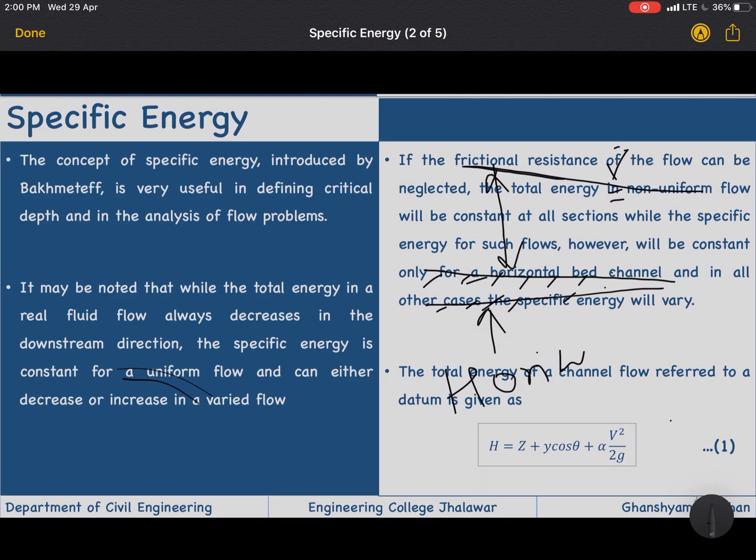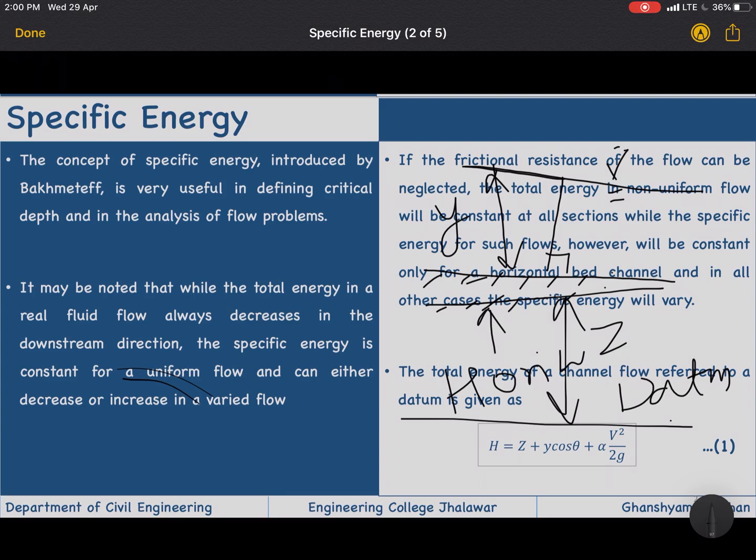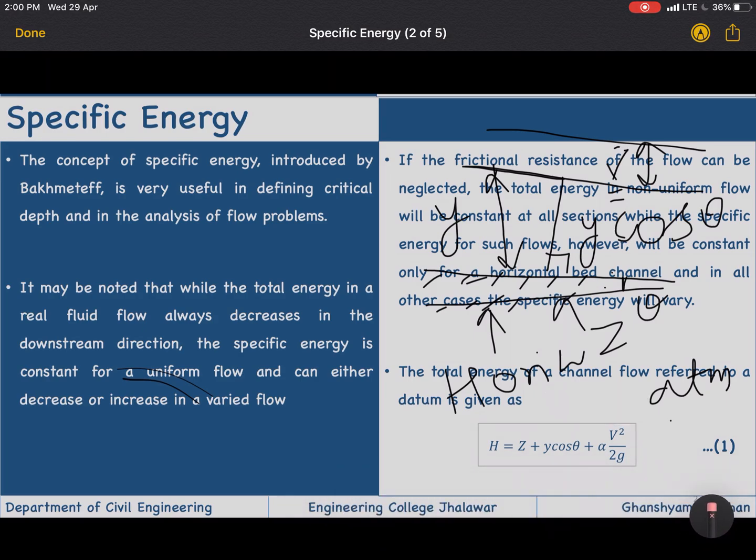If we are taking with respect to the datum, let us say datum is here somewhere, so this will be Z. Along the perpendicular to the bed it will be y cos theta, because this slope is theta, plus the velocity head. If we add these three heads at a section, we get Z plus y cos theta plus alpha v square upon 2g. Alpha is the kinetic energy factor, which you might have studied in fluid mechanics.